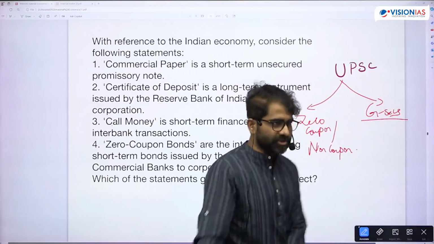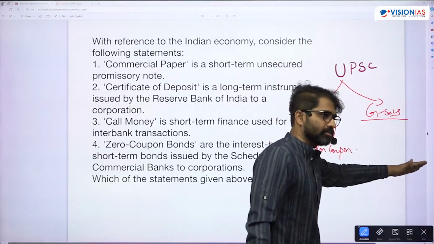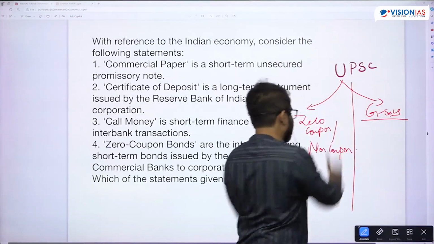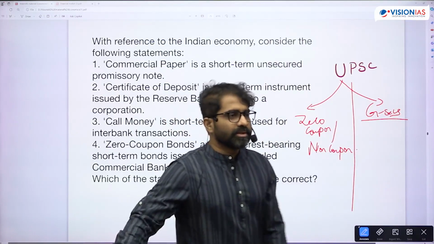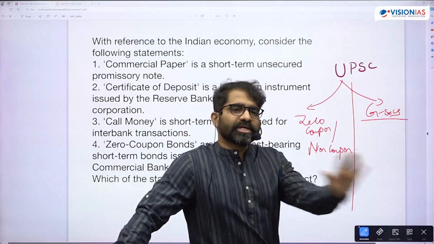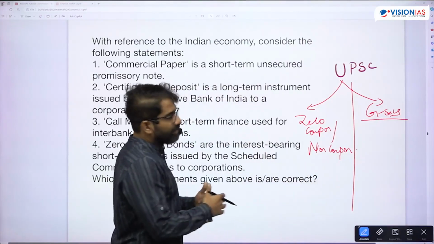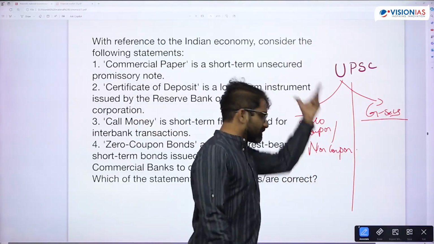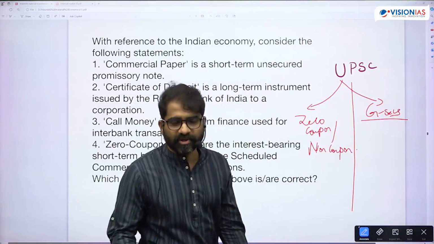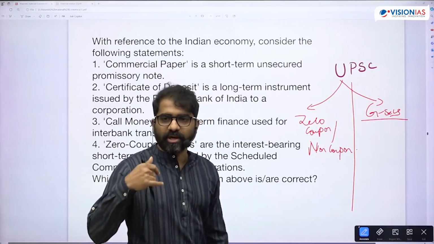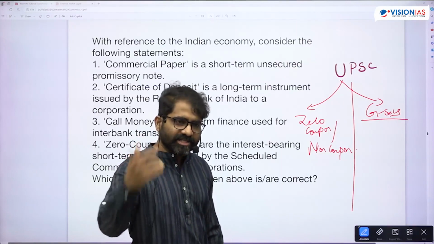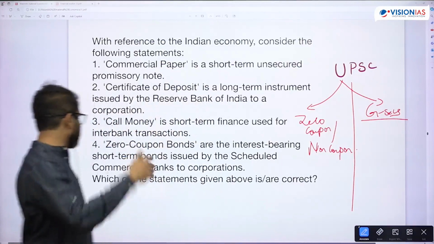There is a coupon announced. These are interest-bearing bonds. These are non-interest-bearing bonds. Zero coupon, no interest. Non-coupon, no interest. So generally, money market instruments are zero coupon or non-coupon because there are no coupons announced. They are issued at a discounted rate and purchased at the original face value.